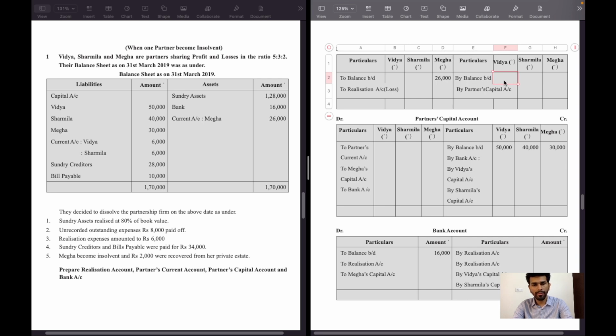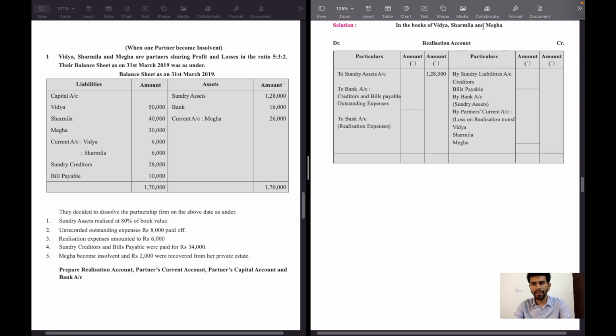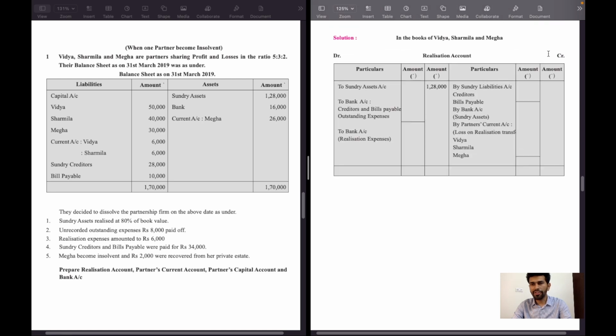In Vidya's column 6,000 rupees, Sharmila's column 6,000 rupees, Megha nil. Sundry creditors and bills payable will be on the realization account credit side, by sundry liabilities.